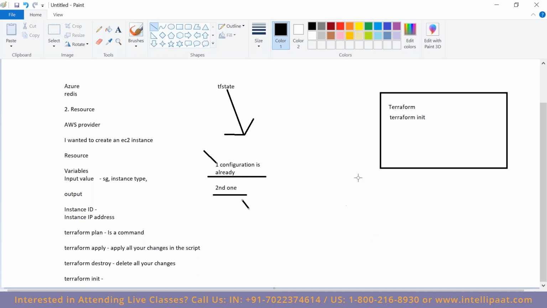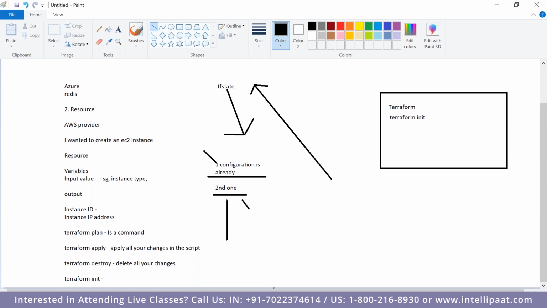So any configuration which you run, it first checks whether all of these configurations match your TF state file and the current configuration file which you have written. If anything is missed, then it will create the required services. So that is the function of TF state file.